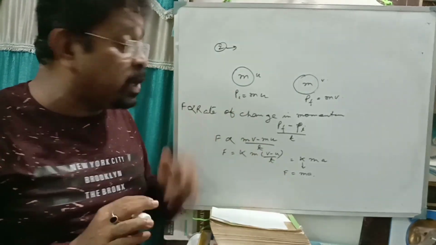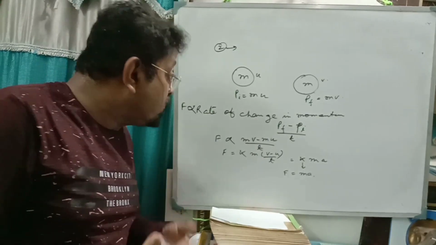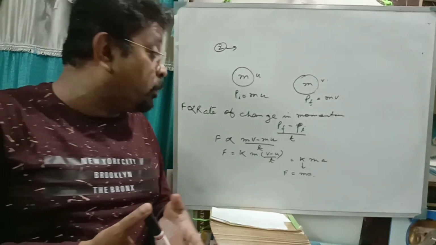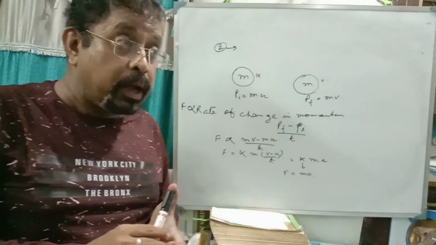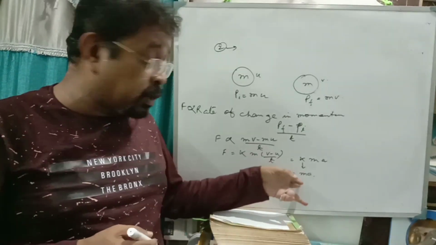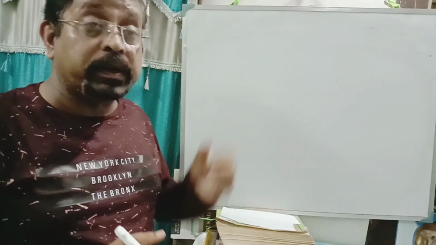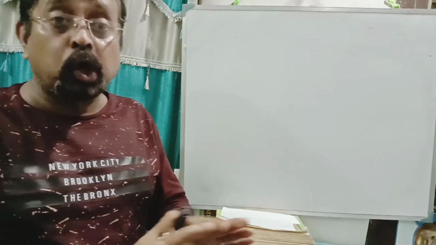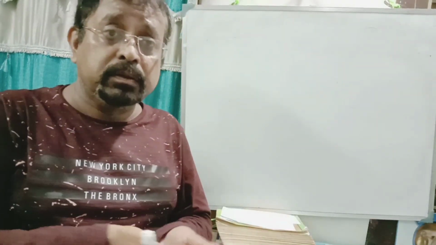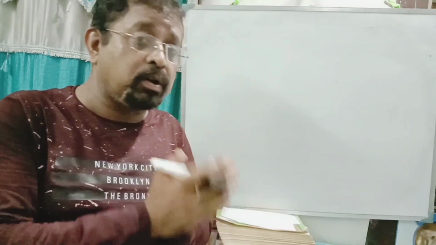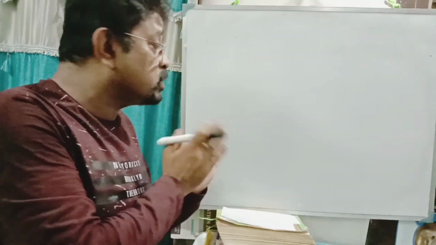Newton's second law of motion says that the rate of change of momentum is directly proportional to the force. Now see, this is a vector quantity. Students, so we have done force, that is a push or pull which can change direction, and we have done the three inertia laws: inertia of rest, inertia of motion, inertia of direction. Then Newton's laws, first law, second law, third law, and the derivation of the second law.